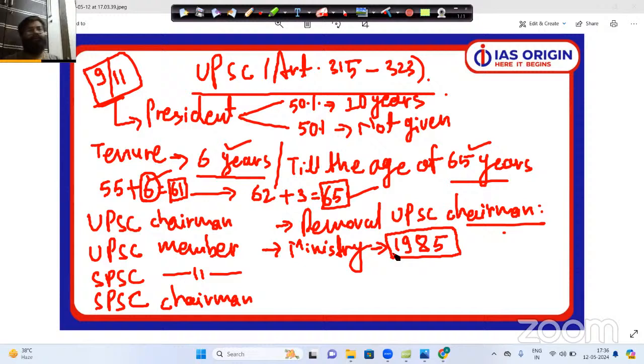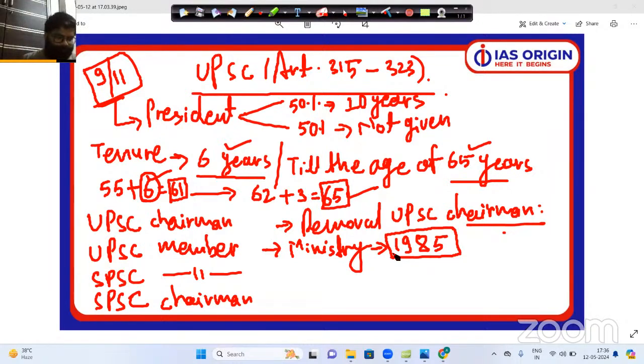Now please remember one more thing also here. The articles of UPSC and state PSC are exactly the same. Here on your screen, you can see that we have written the articles of UPSC from article number 315 to 323. In the same manner, the article of state PSC also is exactly the same, that is from article number 315 to 323. So you do not have to remember different articles for UPSC. The articles are very similar.